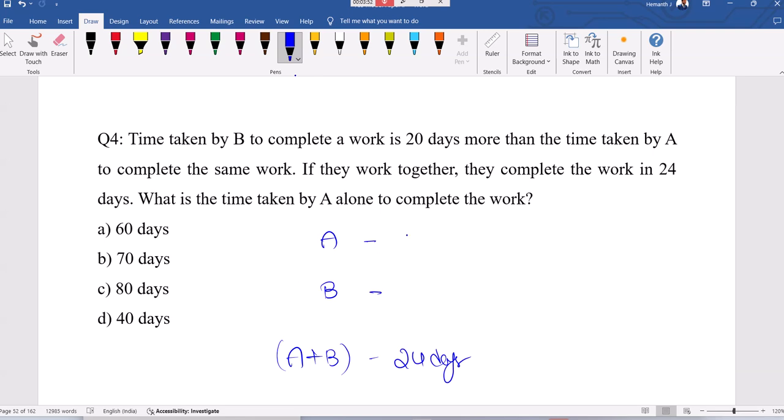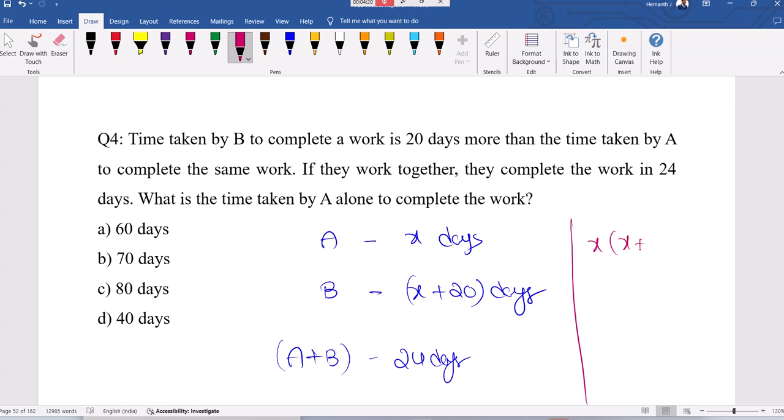Together 24. Let's say A is taking x days, which means B will take x plus 20 days. Now together 24 is given. When they give alone, to calculate together it is product divided by summation. Product divided by the sum of these two, which is 2x plus 20, is given as 24. Together is given already, so you can use this and calculate the x value.